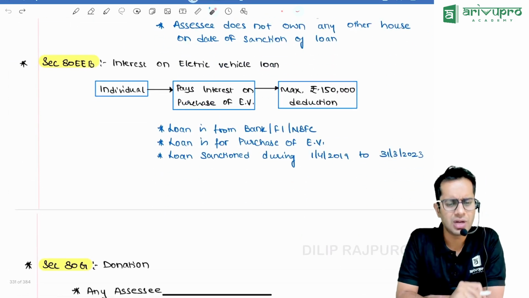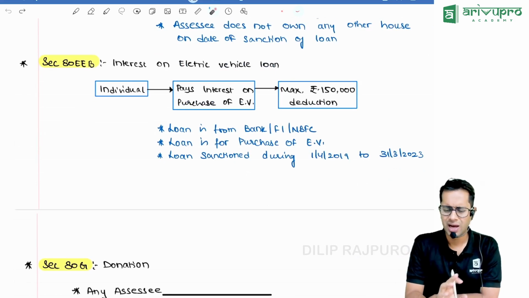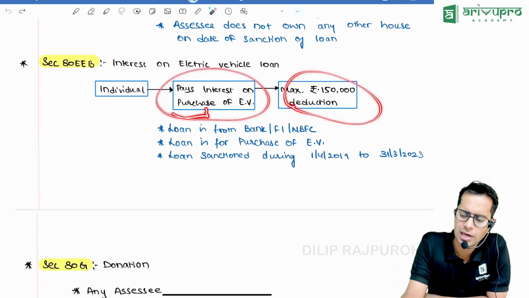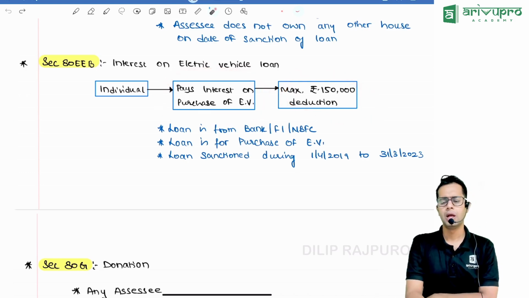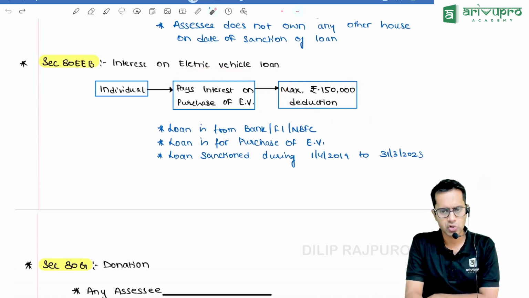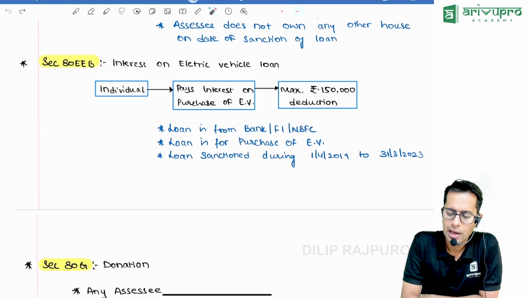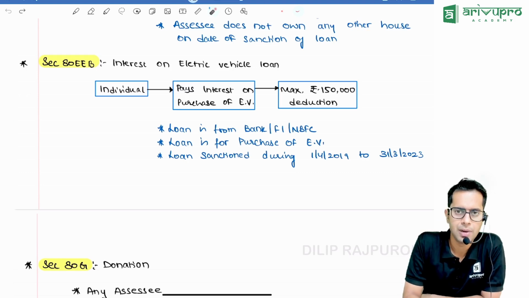80EEB is if you are taking any loan for an electric vehicle. If you are an individual paying interest for purchase of an electric vehicle, you can claim a maximum deduction of 1,50,000. Loan should be from a bank, financial institution, or NBFC. Loan should be for the purpose of purchase of an electric vehicle, and loan should be sanctioned between 1st April 2019 and 31st March 2023.